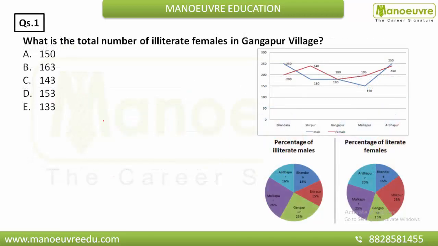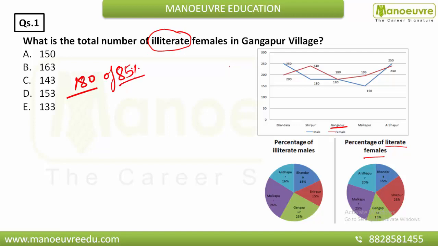So this is our first question. What is the total number of illiterate females in Gangapur village? So first of all you are going to see Gangapur. There are 180 females in Gangapur, and here 15% is nothing but literate females. So what you have to find is 85%, because here it is asking about illiterate females. So 85% of this 180.